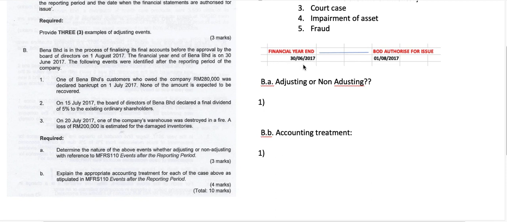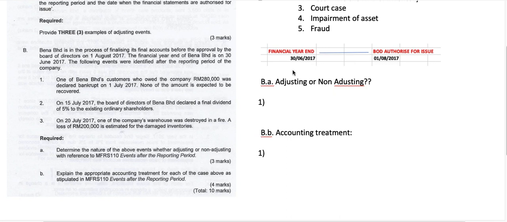So remember, events after the reporting period are between the financial year end and the date when the directors authorized the financial statements for issue.